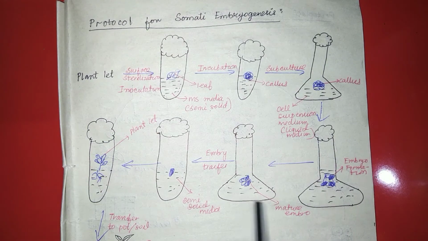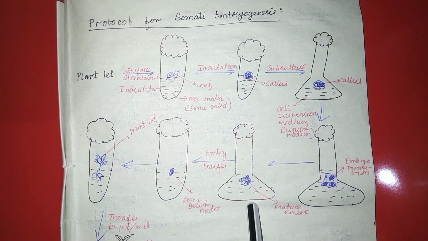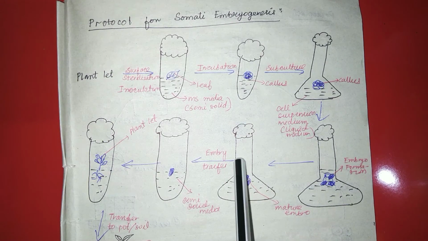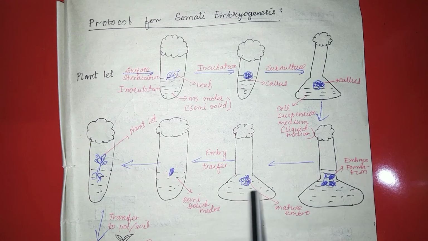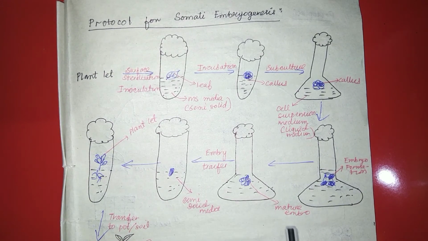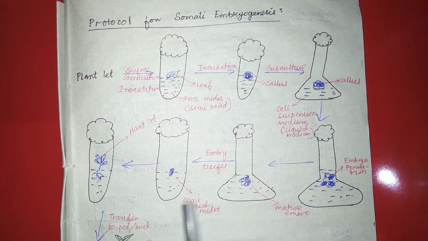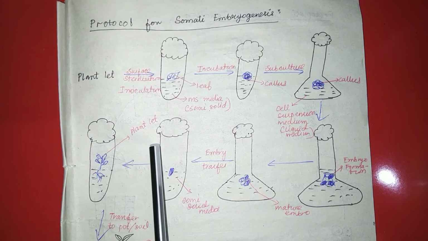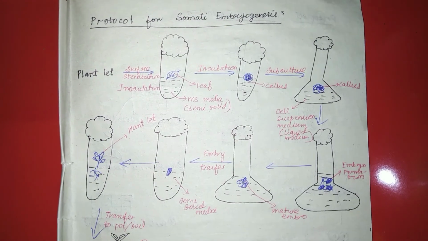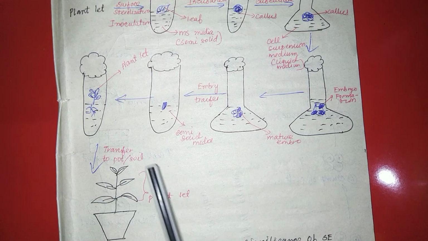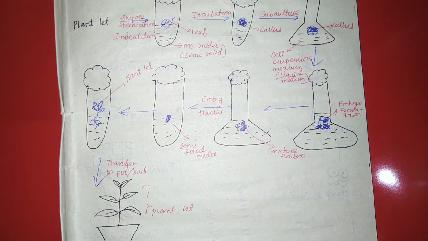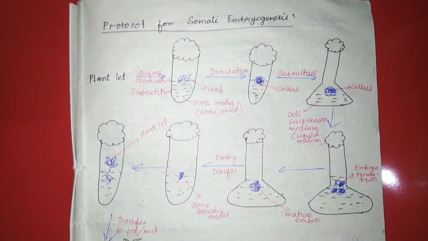After the formation of the matured embryo, the matured embryo which is present in the liquid medium will be transferred into the semi-solid medium. After the transfer of the embryo into the semi-solid medium, there will be the formation of a new plantlet. After the formation of the new plantlet, the plantlet will be transferred into a pot or soil. So this is all about the protocol of somatic embryogenesis.